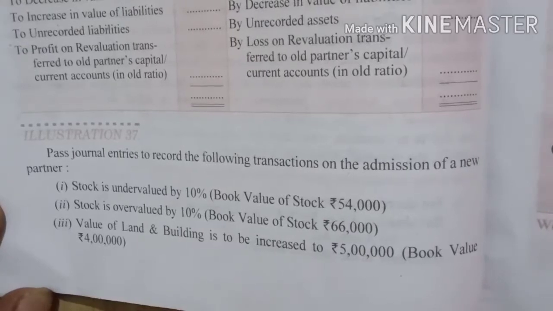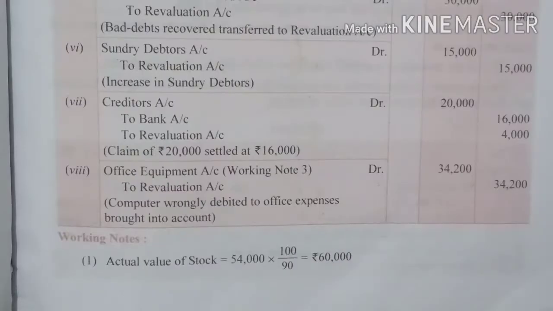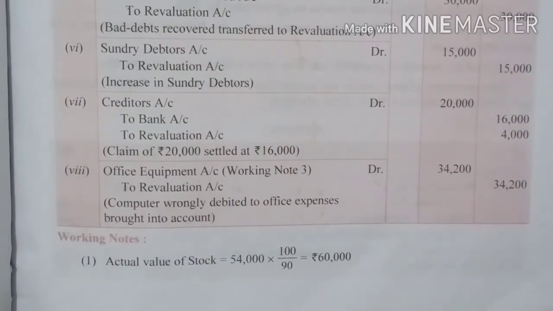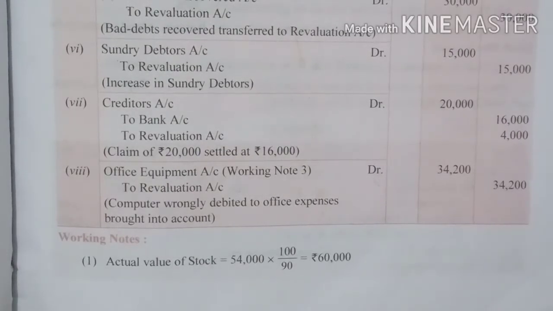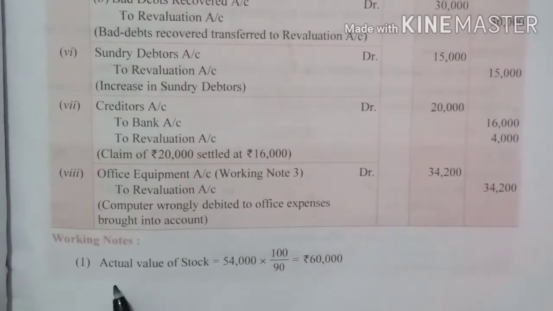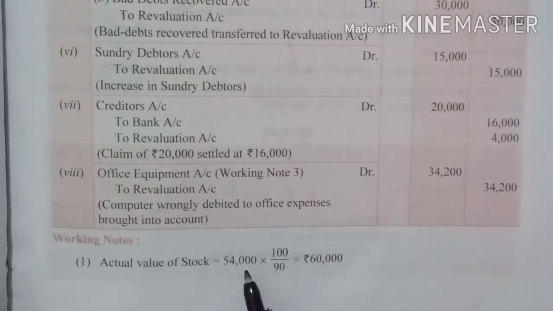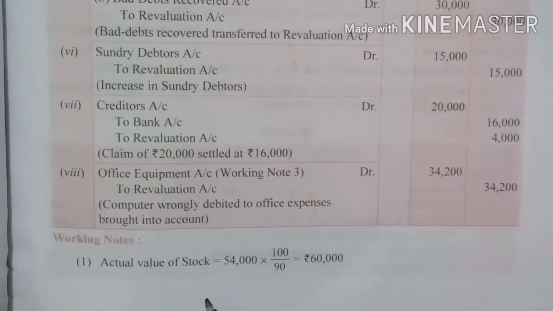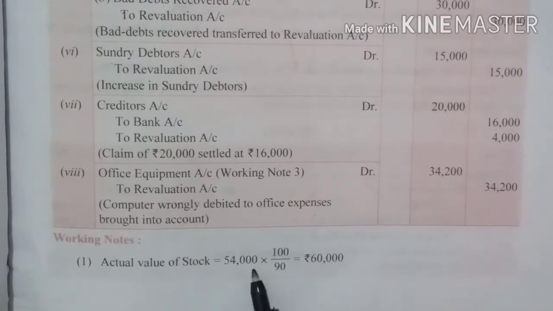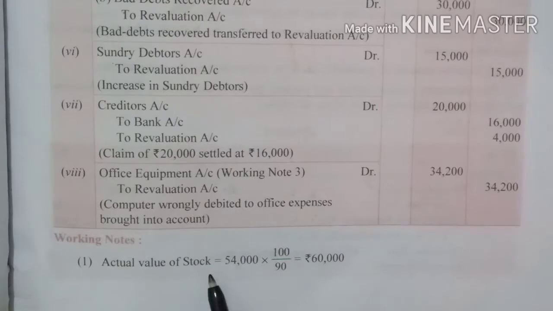So straight away I will show you the working note, how I calculated the difference. Now you can see above is the journal entry of the illustration. But first and foremost we will check out the working note to understand how we are taking the actual amount for the journal entry. Now see, what was the stock which had been given? In case of undervalued stock, it was 54,000, right? Now we have to find out the actual stock.